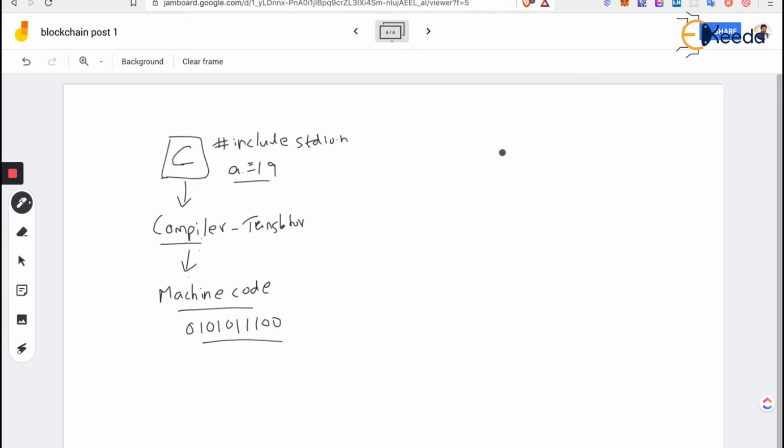Similarly, we have something called the Solidity compiler, or let's call it Solc. The main work of this Solc compiler is to take the Solidity program that you write and convert that into the machine readable language called bytecode. The EVM, which I was talking about before, only understands this bytecode and it does not understand Solidity directly.